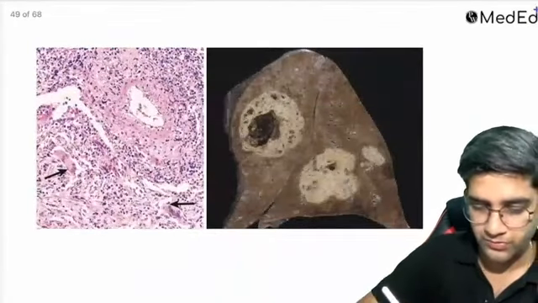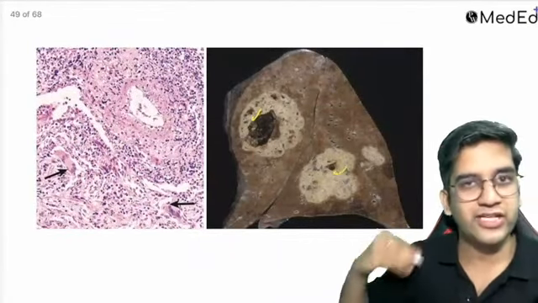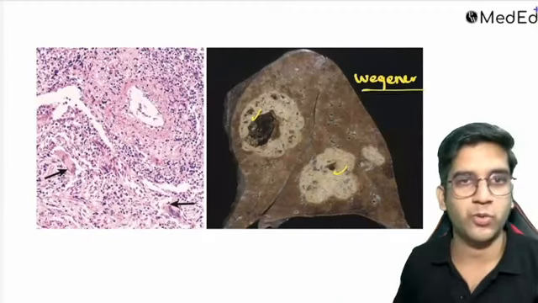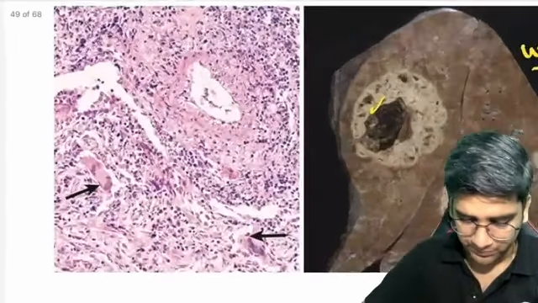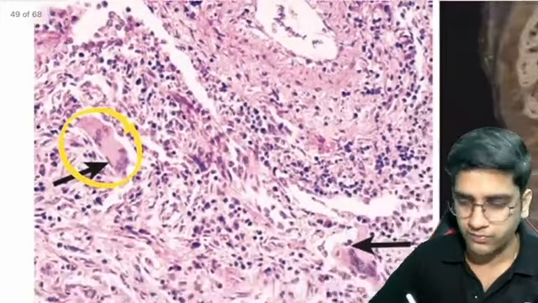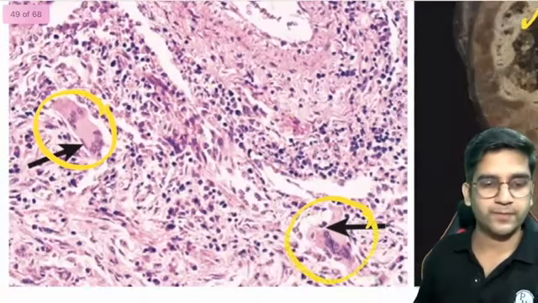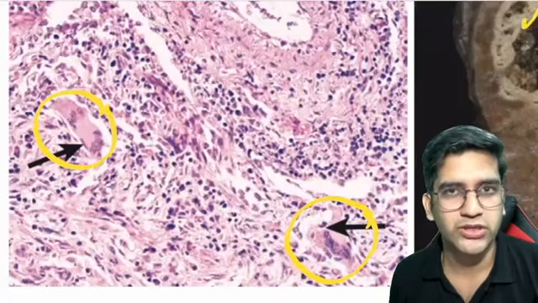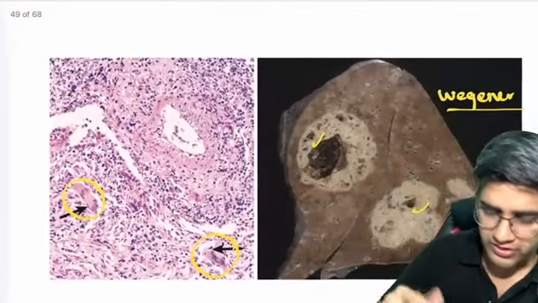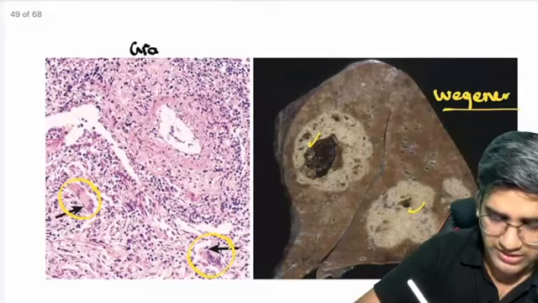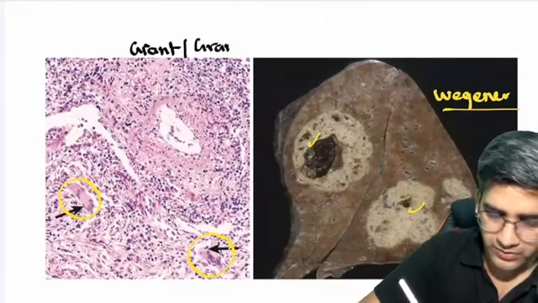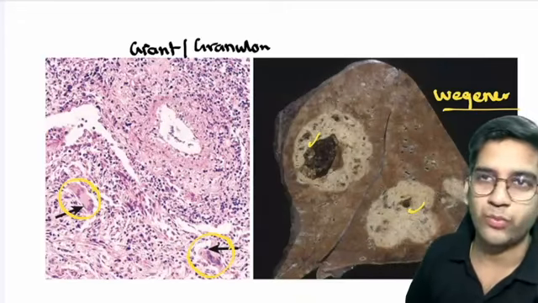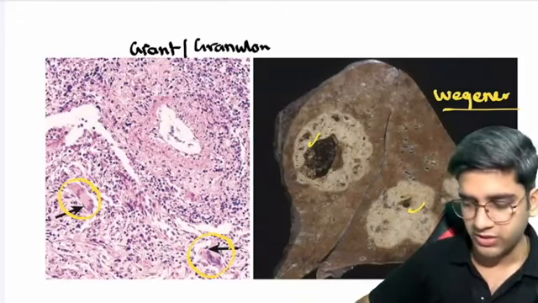There's an image in Robbins, a cavity. If a vasculitis can cause a cavity in the lung, the first thing to think of is Wegener's or granulomatosis with polyangiitis, right? I'll just zoom this image. What are you seeing here? Or this one, what are you seeing there? Cells with multiple blue dots, that's your giant cell, right? So you'll have giant cells, granulomas, and vasculitis, and destruction of the lung parenchyma, which suits Wegener's granulomatosis. Fine. So that's about Wegener's granulomatosis.